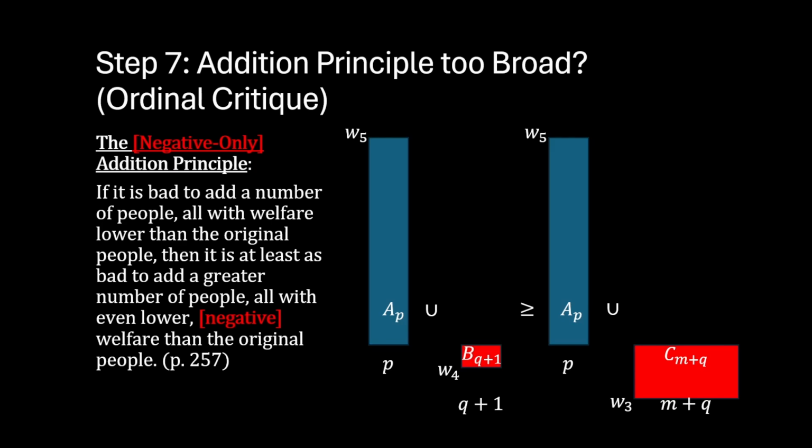We can see this by eyeballing the left side of the comparison and subtracting population B from A and comparing that to the right side of the comparison and subtracting population C from A. When we do this, we see that the left side of the equation seems to be clearly greater than or equal to the right side of the equation.